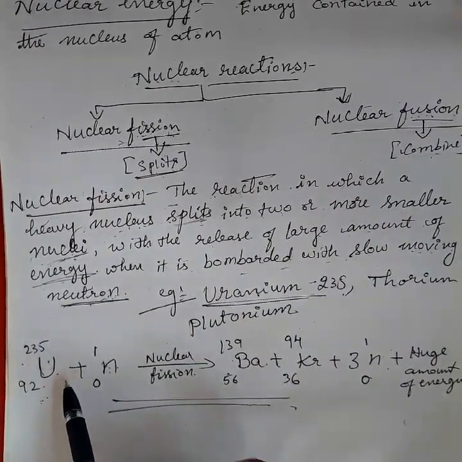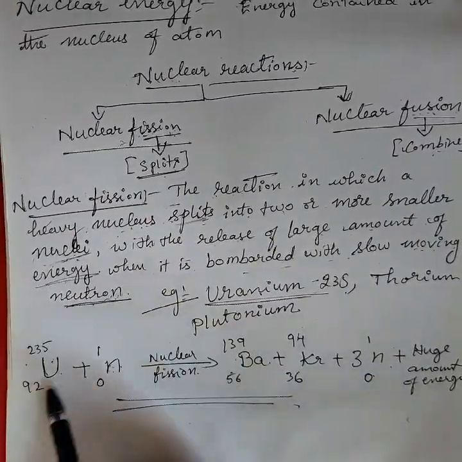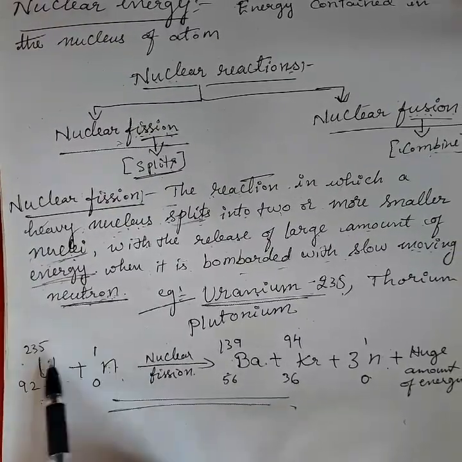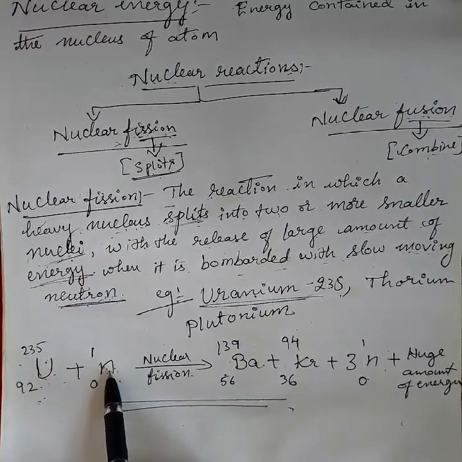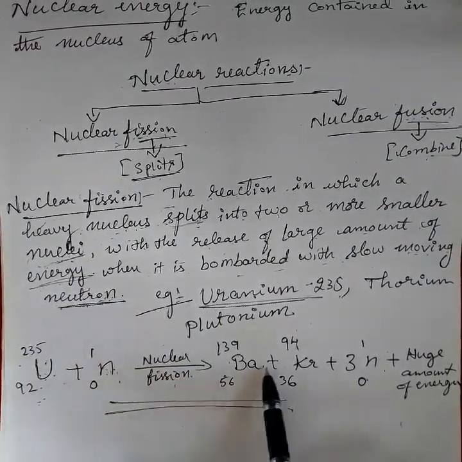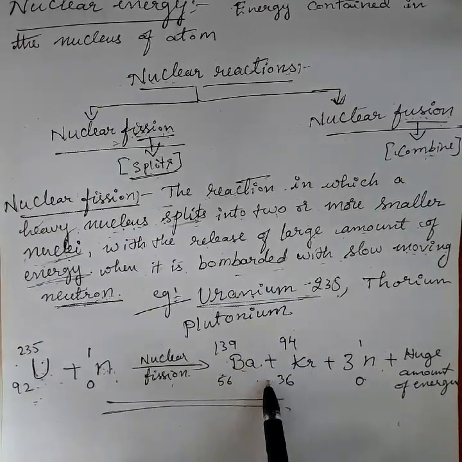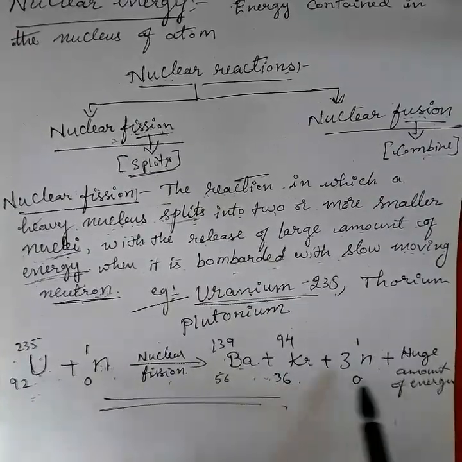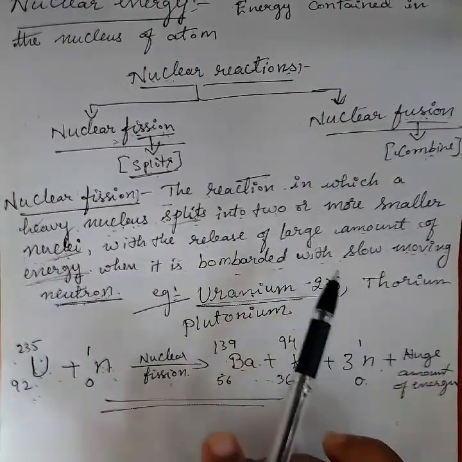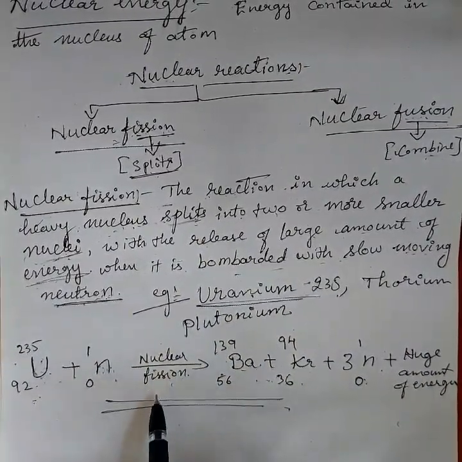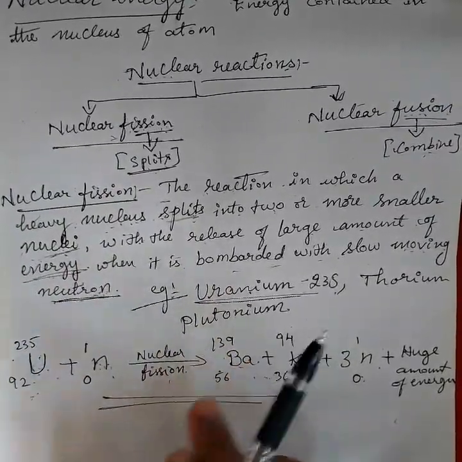The nuclear bomb fell on Japan, and this process took place. The uranium, a heavy nucleus atom, was bombarded by a neutron, nuclear fission took place, barium and krypton were formed as fission products along with neutrons, and a huge amount of energy was released. Even today they are suffering from such hazards of nuclear fission. This is the reaction of uranium.